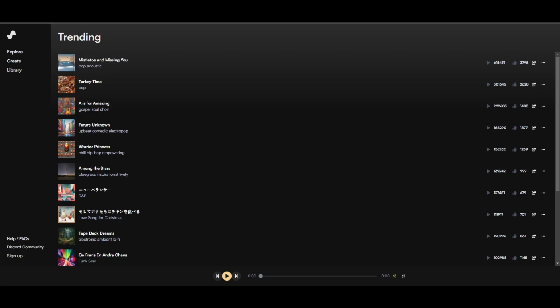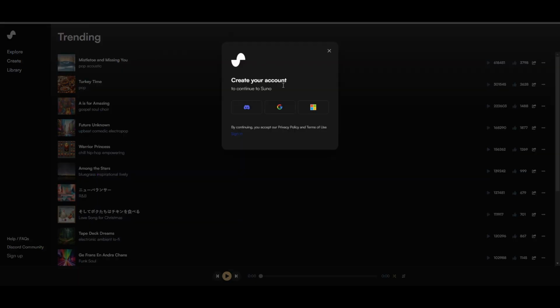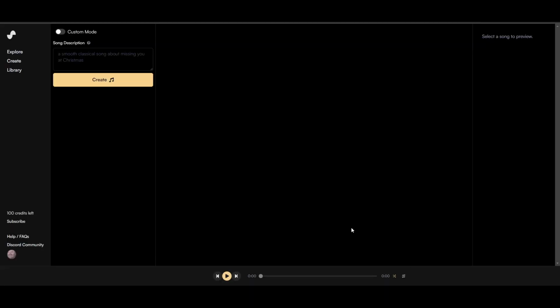After logging into this website, you will see this page. Click on Custom Mode, and now you can create music with your own lyrics.